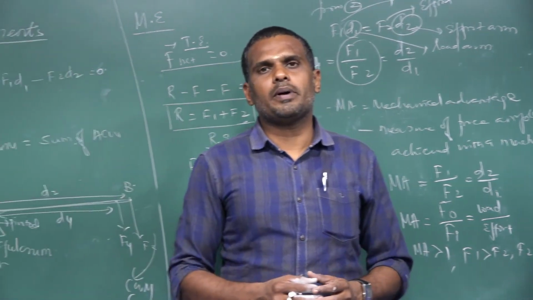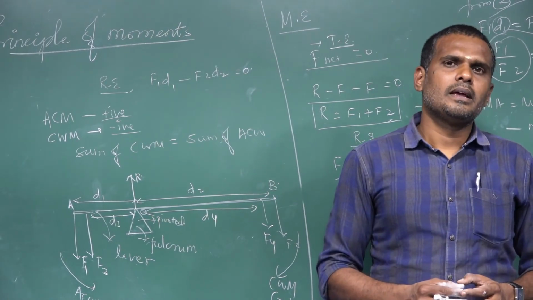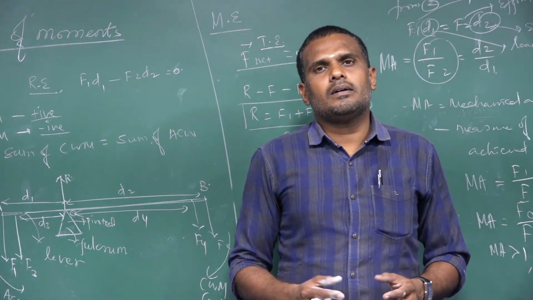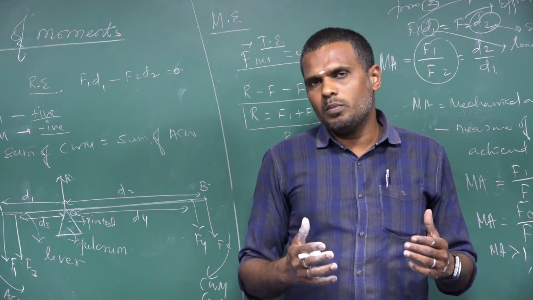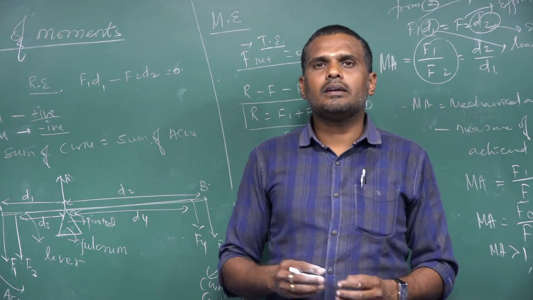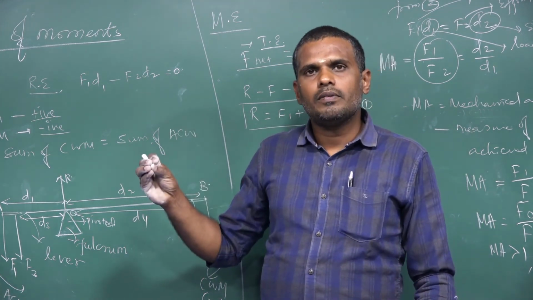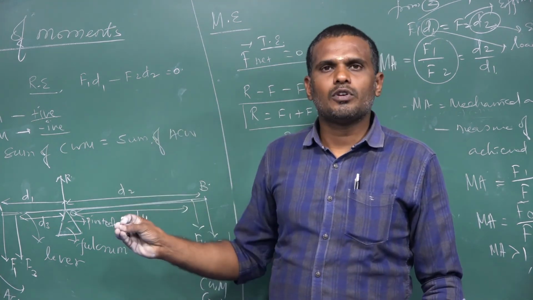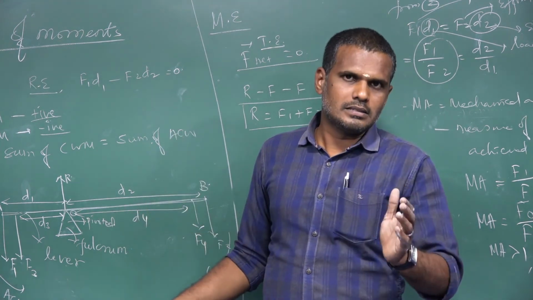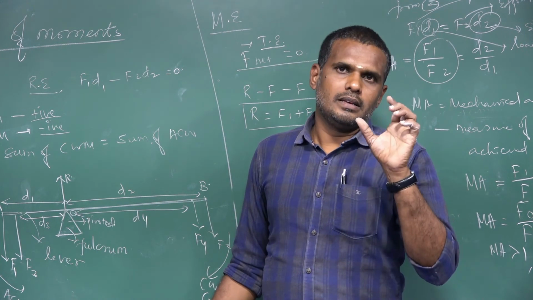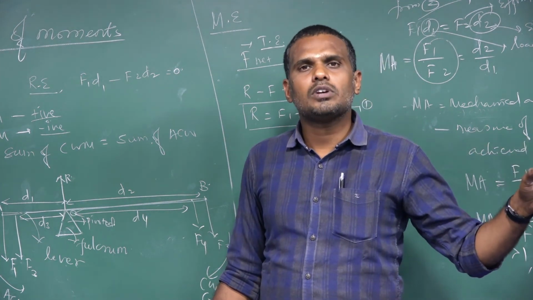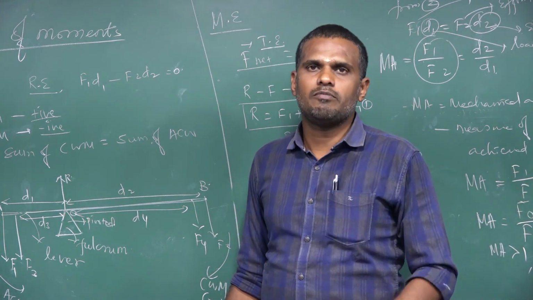By definition, the body is said to be in a state of rotational equilibrium when the sum of moments of all the forces acting on the body is equal to 0. In other words, the sum of clockwise moments equals the sum of anti-clockwise moments. That is also the principle of moments.